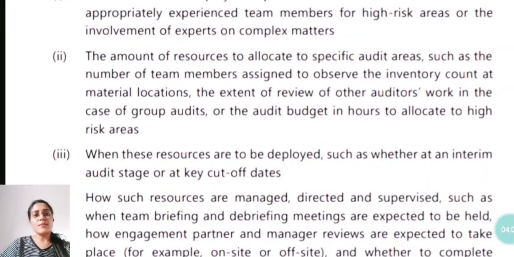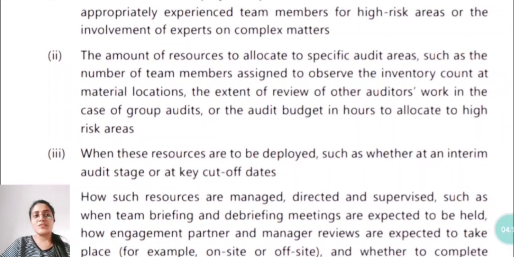Second is the amount of resources to allocate to specific audit areas. What does that mean? For example, the number of team members assigned to observe the inventory count at material locations. Depending on the size of the company and its inventory, a corresponding number of team members will be assigned to that location. Also the extent of review of other auditors' work in the case of group audits, or the audit budget in hours to allocate to high risk areas.